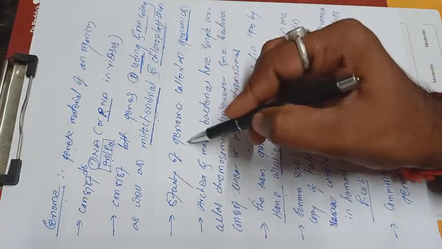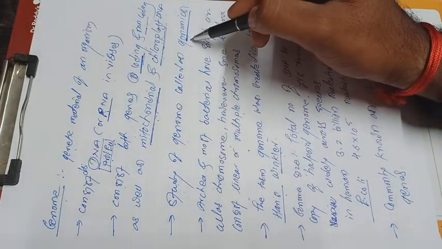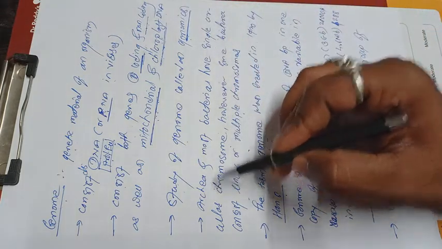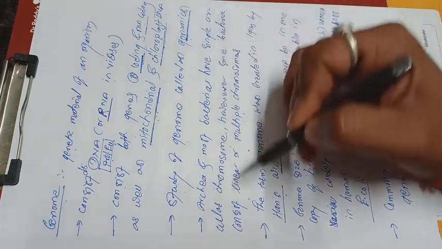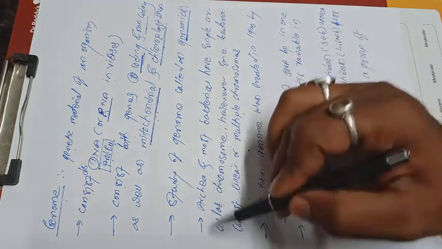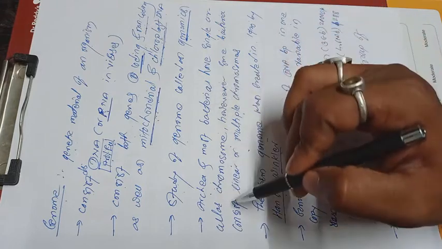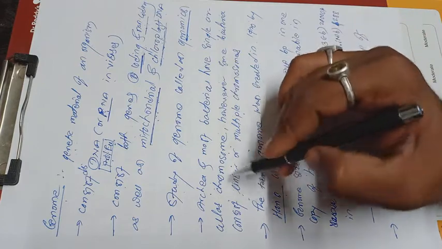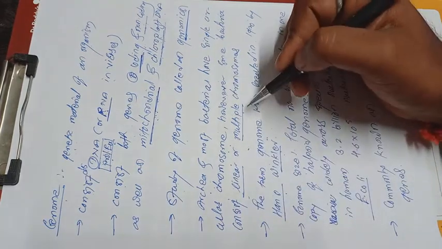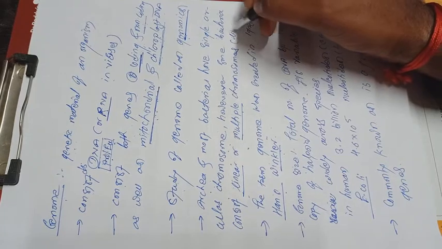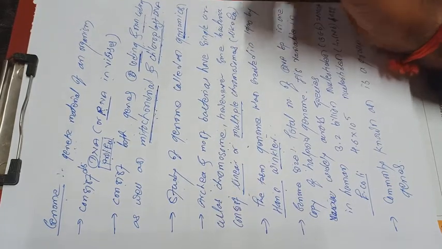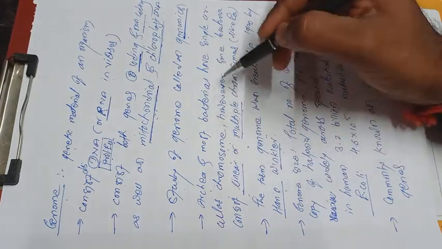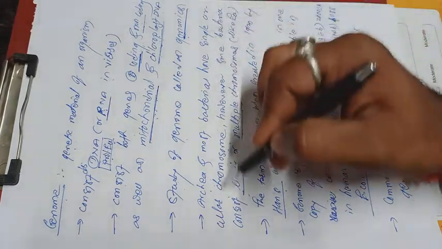The study of the genome is called genomics. Archaea and most bacteria have a single circular chromosome, but some bacteria have linear or multiple chromosomes, like eukaryotes. Eukaryotic cells carry linear and multiple chromosomes, but bacterial cells mostly carry a single circular chromosome.